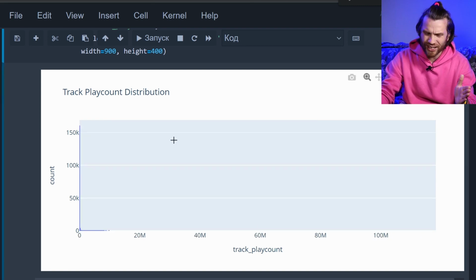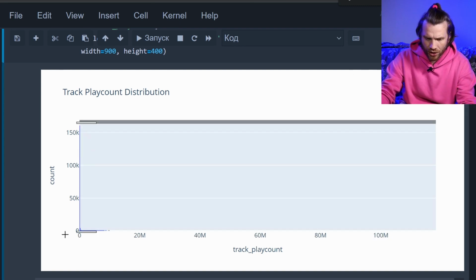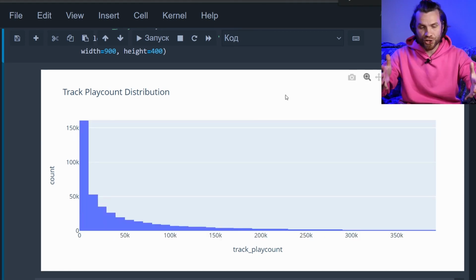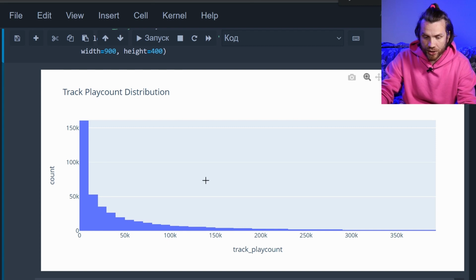It's kind of difficult to study this, so we better focus on a certain area like this one and then zoom in even more to here. That's a histogram. What it shows you is frequency of a specific range of play count.